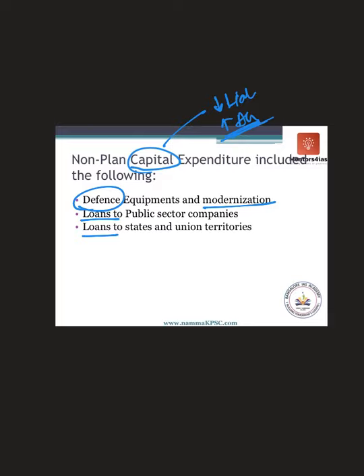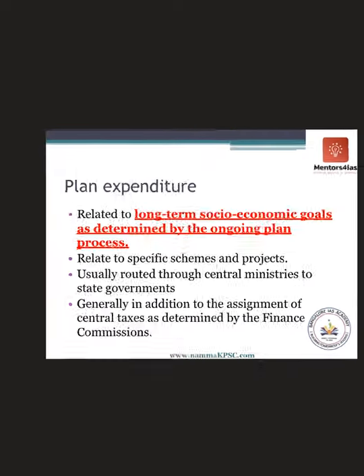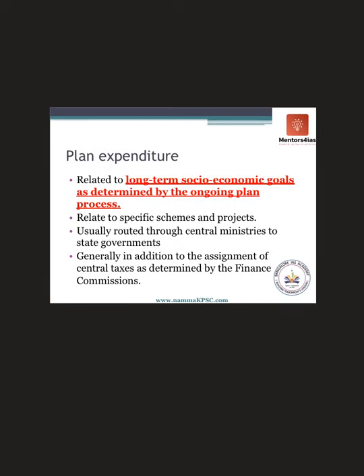So it created an asset for the government. Therefore, it was capital expenditure. Then you had planned expenditure. Those were related to long-term socio-economic goals as determined by the planning process. Planning as such we will discuss later. I just told you very briefly that 5-year plans were determined by the 5-year Planning Commission.